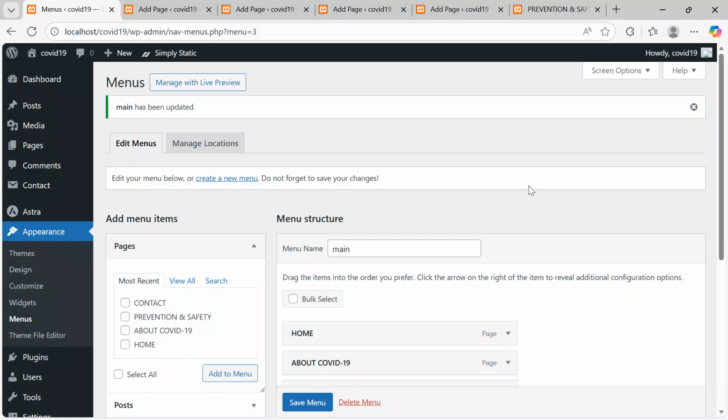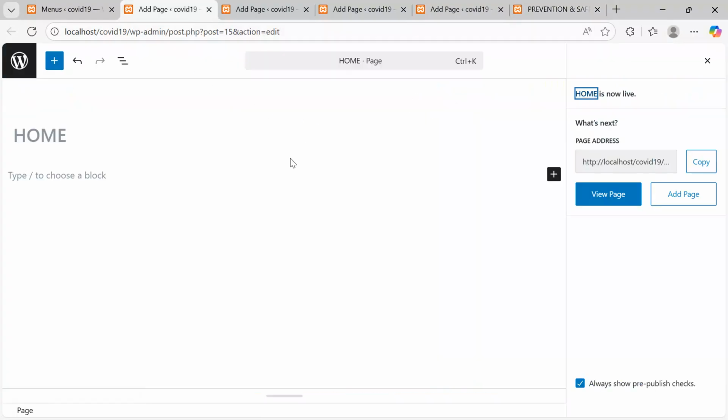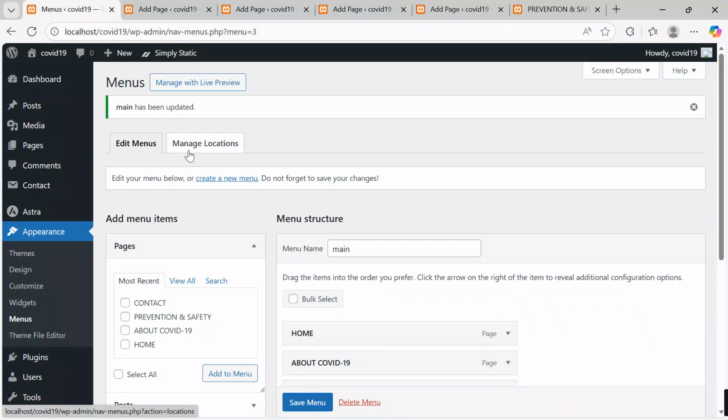Come back to your site and refresh and see whether things are taking shape, and we are getting there. We see that we have the home, about COVID, prevention, and then the contact page. It's also well structured. So I'll come back here, do a few more setups, and then we dive into the design. I'll do the structure to see that everything is good to go.